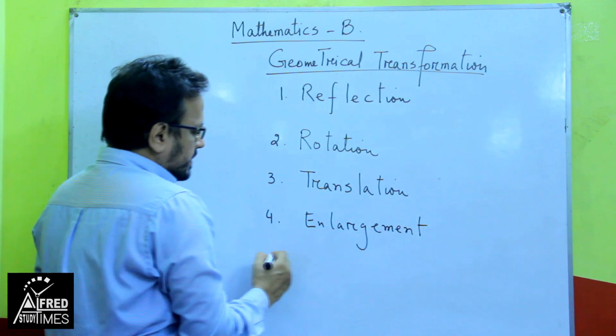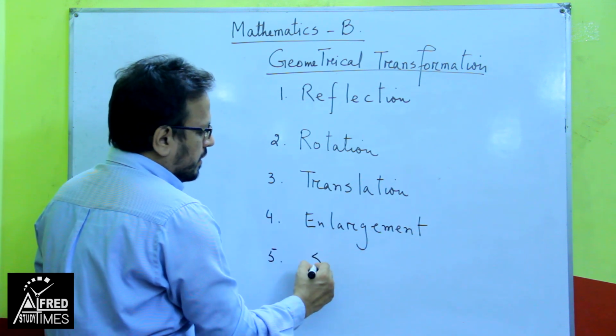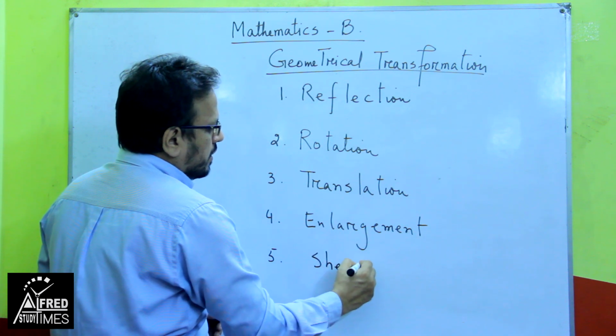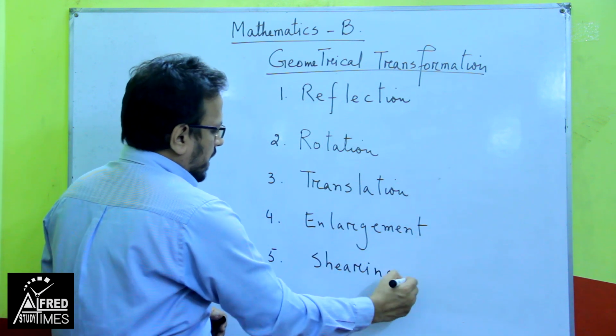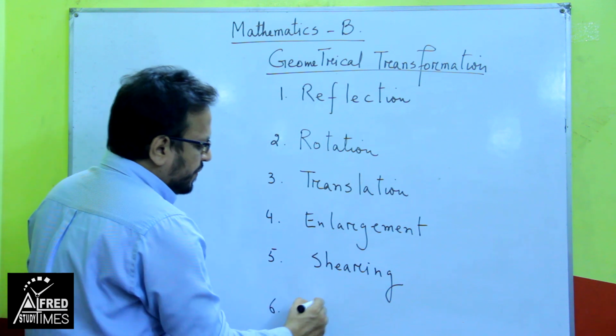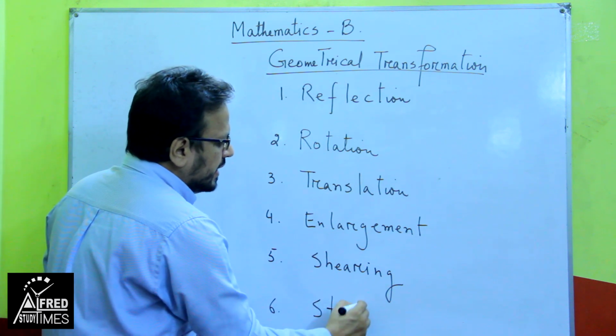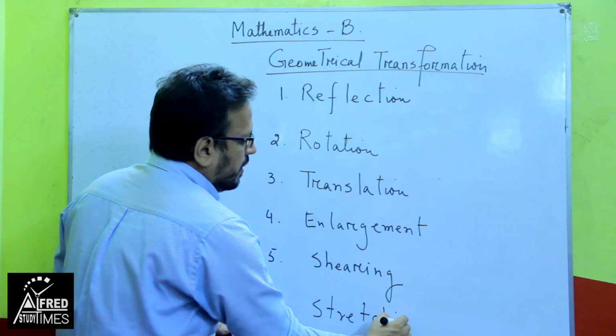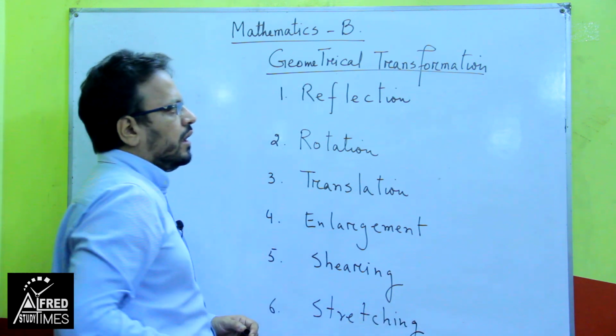Number 5 is shearing. And number 6 is stretching. These are 6 different types of transformation.